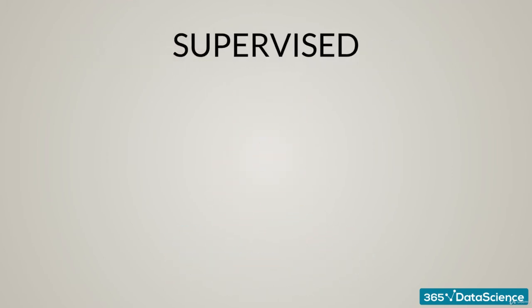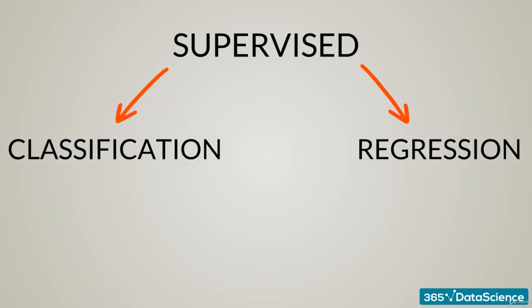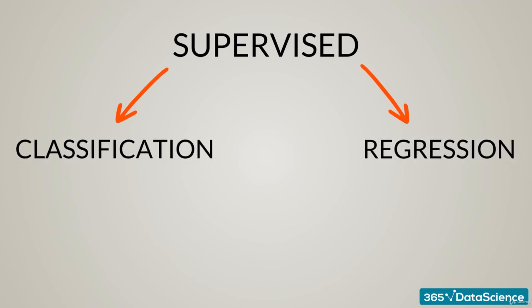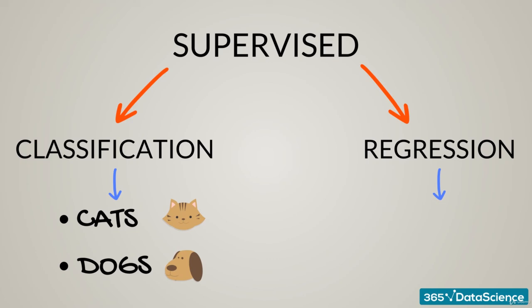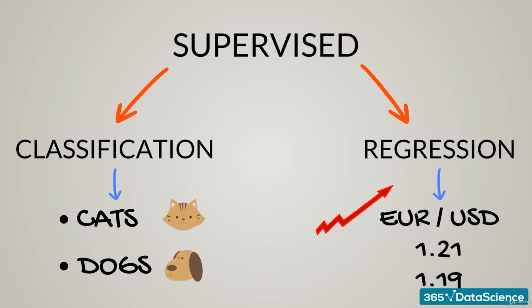Alright. Supervised learning is the focus of this course. That is because it is the simplest and most commonly used. To exhaust the topic, supervised learning could be divided into additional subtypes: classification and regression. The difference is very straightforward. Classification supervised learning models provide outputs, which are categories, such as cats or dogs. In regression supervised learning models, the outputs will be of numerical type. For instance, predicting the euro-dollar exchange rate will always give us a continuous number, like 1.21 or 1.19.